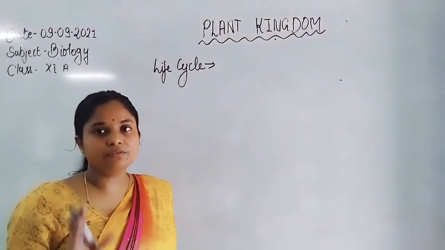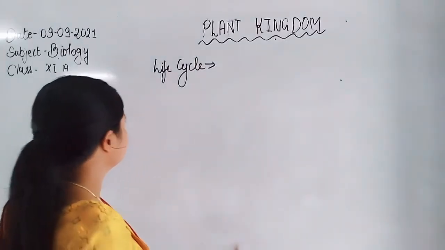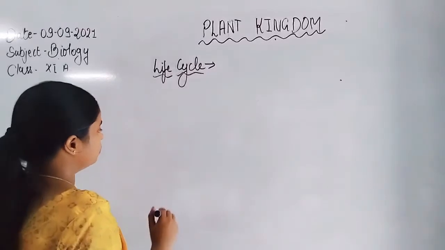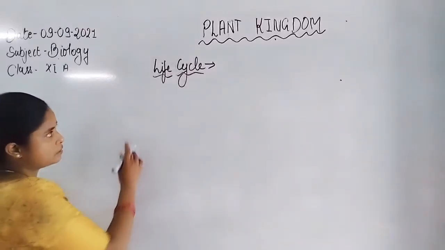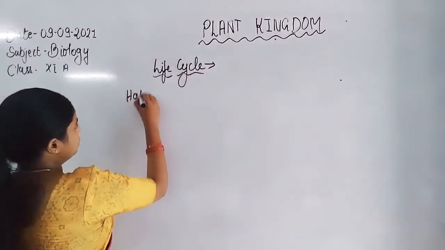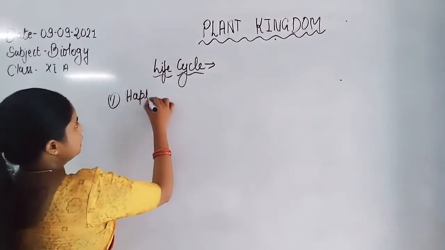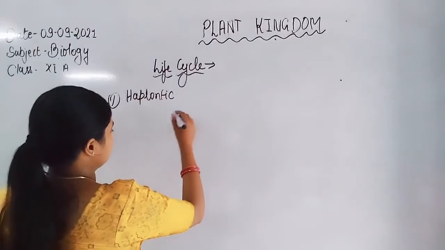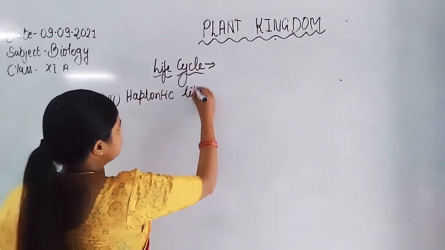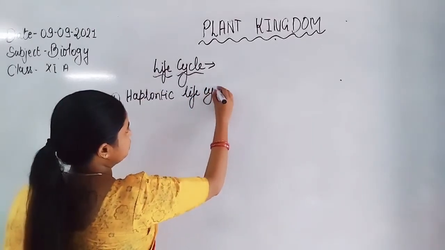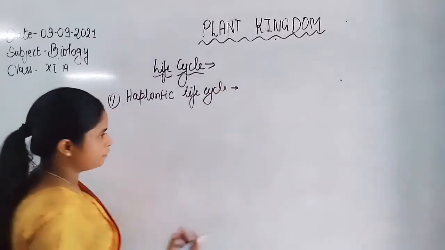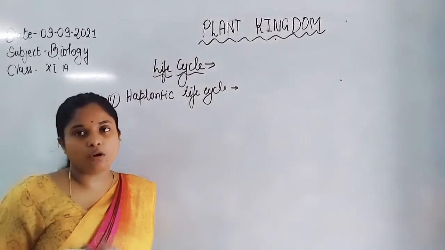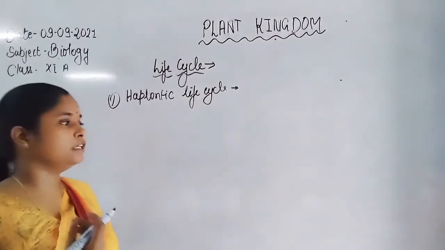Life cycle of the plant kingdom. Now we will discuss the haplontic life cycle. The haplontic type of life cycle is that type which has almost all the individuals in haploidy.